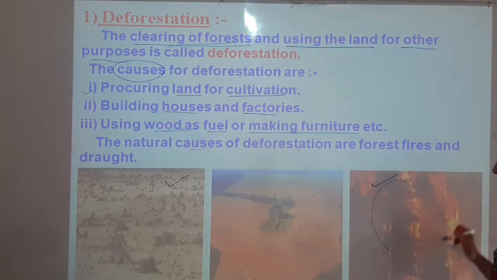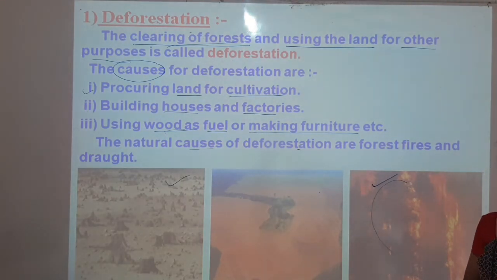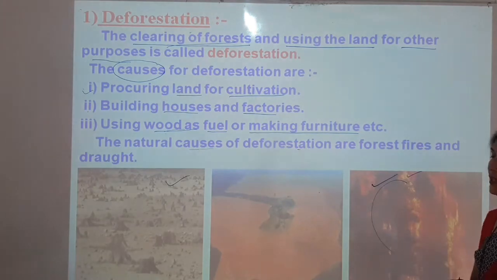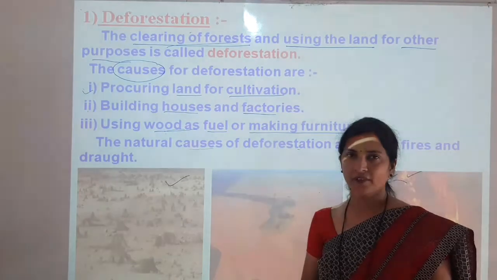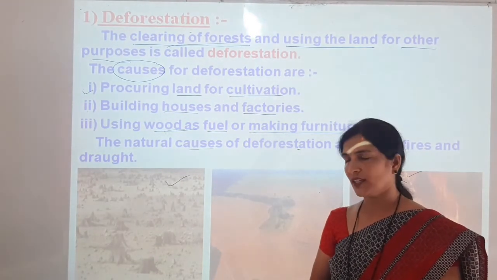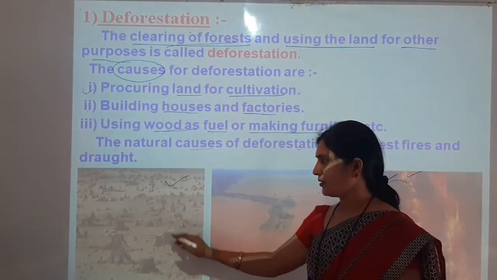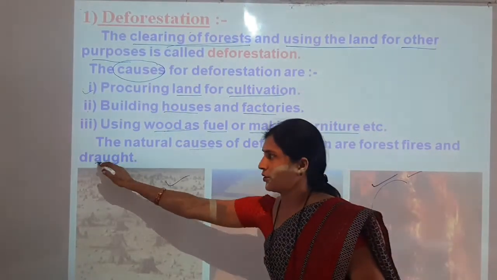When the forest catches fire, many plants and trees burn, and the plants become dead when they get burned. So that land also becomes available for different purposes, but this is a natural reason for deforestation. And in drought, there is less rainfall or no rainfall. In such a condition, plants cannot survive, so again the plants will not be there. This is again deforestation, and the cause behind it is drought.